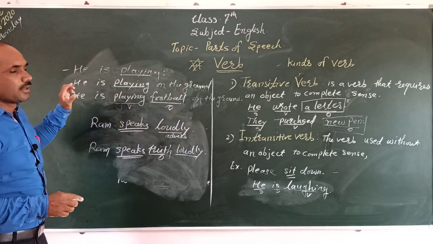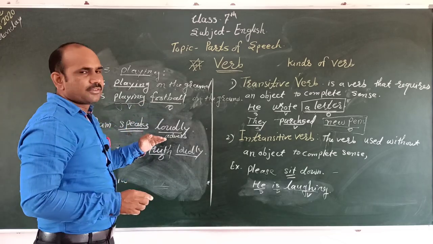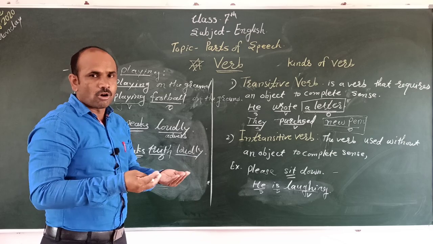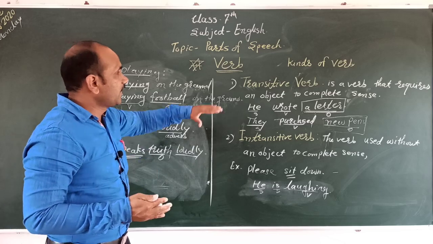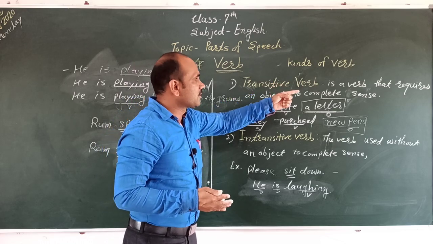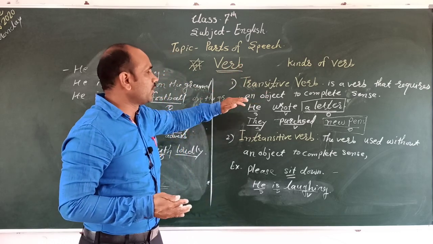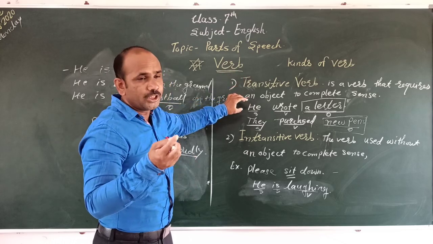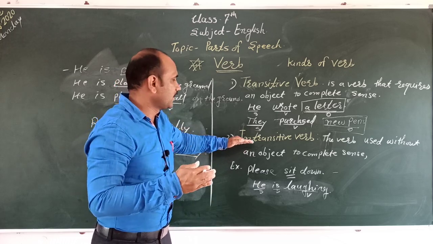A verb is a word to show action, and there are different types of verbs. For example, we discuss go, write, read, catch, caught, purchase. After that, we discuss the kinds of verb: transitive verb and intransitive verb. A transitive verb is a verb that requires an object to complete the sentence. Only a transitive verb has a need of the object, and an intransitive verb has no need of the object. That's why we call it the intransitive verb.